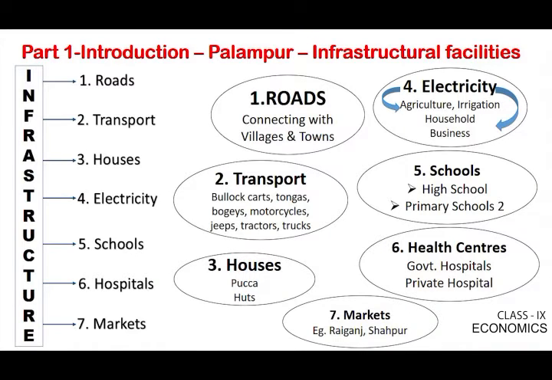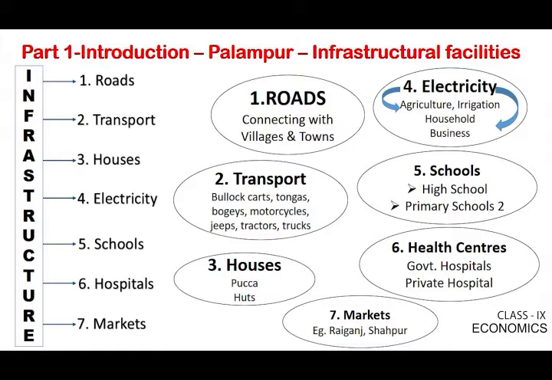Just enjoy what infrastructure facilities the village Palampur has. Palampur is a small village, but it has a variety of infrastructure facilities. Number 1, roads. Number 2, transport. Number 3, houses, electricity supply, schools, hospitals and markets. So the village people are so fortunate. What about the roads?